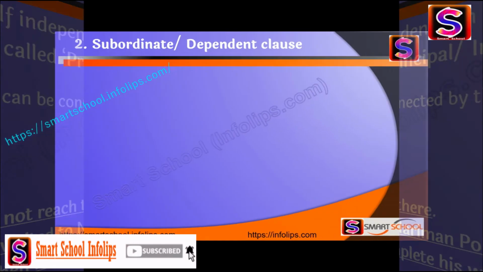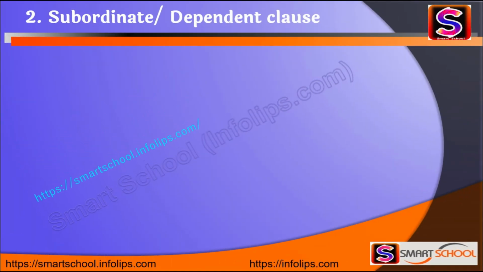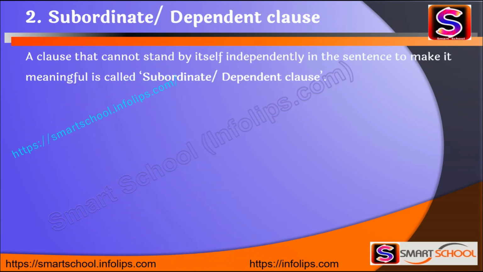Now let's see about the subordinate or dependent clause. This clause depends on the remaining part of the sentence. A clause that cannot stand by itself independently in the sentence to make it meaningful is called a subordinate or dependent clause. This clause is there but it does not make a meaningful sentence without any other part of the sentence.